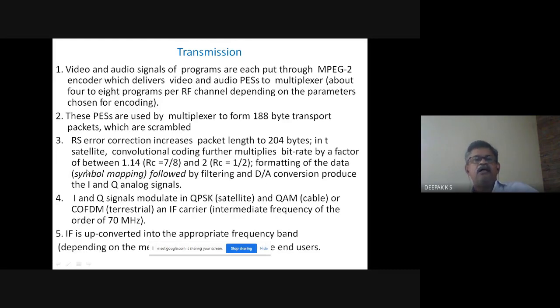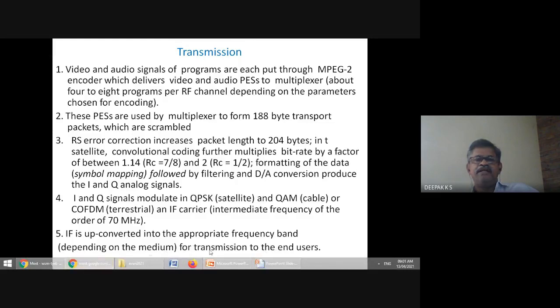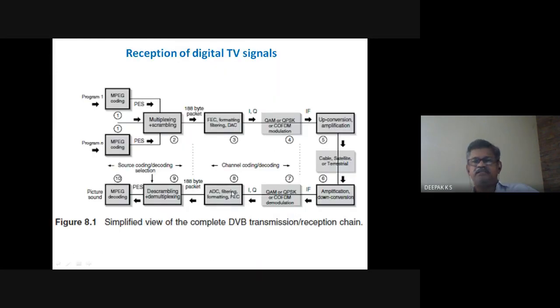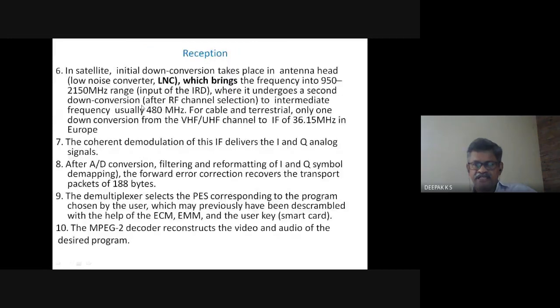Then all these bits go through symbol mapping and become I and Q signals. They will modulate QPSK for satellite, QAM for cable, or COFDM for terrestrial. This IF is of the order of 70 megahertz. It is up-converted, and depending on the medium, you select the modulation scheme. And in reception, initial down conversion takes place in the antenna.